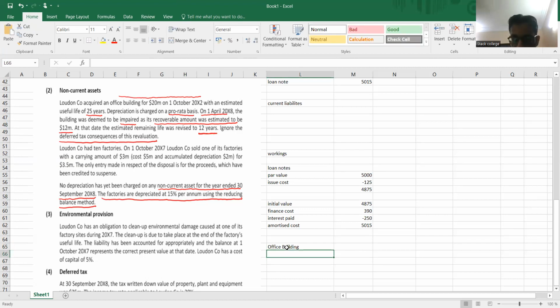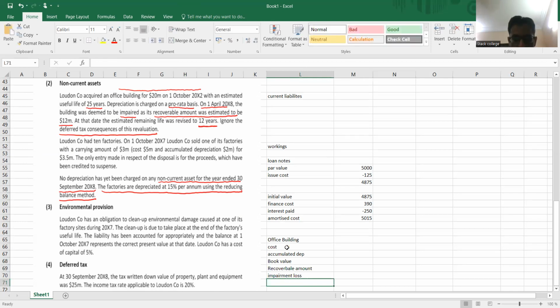So, office building. Cost is given; from this cost deduct accumulated depreciation, find out the carrying amount, that is book value, and then we need to identify its recoverable amount, which is given in the question. And the difference would be impairment loss. And then afterward, we need to calculate the depreciation.